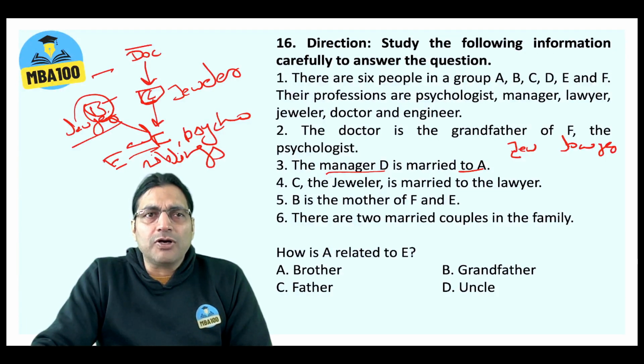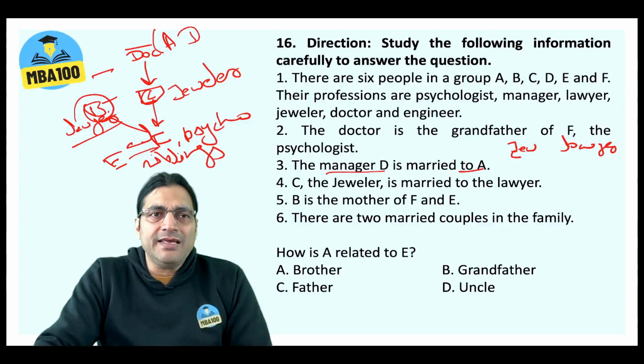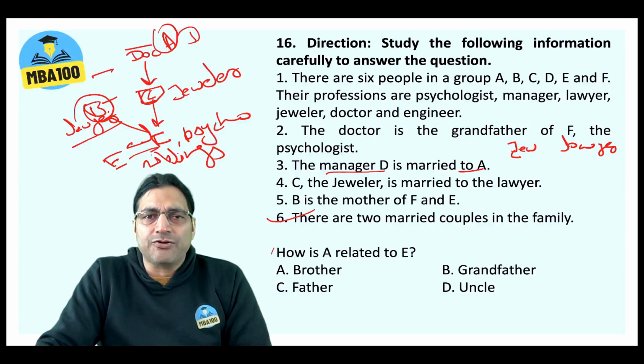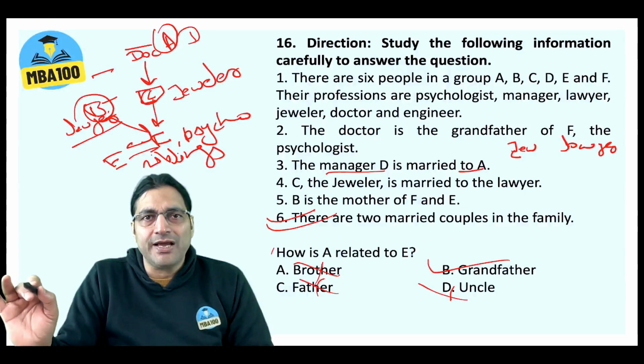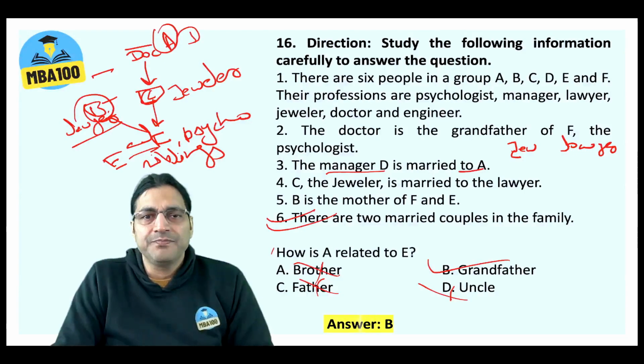Now what all letters are left? We are left with A and D. So A and D would be here in the third generation. So how is A related to E? A and D are in the third generation, E is here. So A has to be either grandfather or grandmother; cannot be brother, father or uncle. So straight away this is your answer. I do not even have to think much about this. Please save your time. You can do the rest of the matching at home, not in the examination hall. So this is your answer, B, of course.